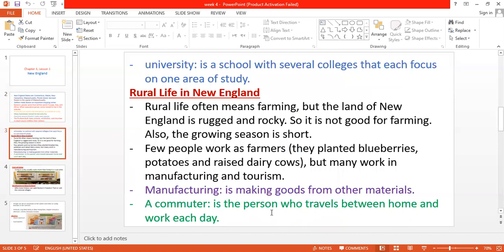Okay. Some people live in Mandinti, but their work is in Cairo. So they have to travel from Mandinti to Cairo every day. Some of the students have their homes in Mandinti, but their schools in Cairo, so they have to travel every day. But nowadays, guys, we could find some kinds of suburban communities that have, as I told you, hypermarkets, schools, and some kinds of business. It looks like a complete life, so they don't need to go somewhere else. Okay, so a commuter means a person who travels every day between home and work.